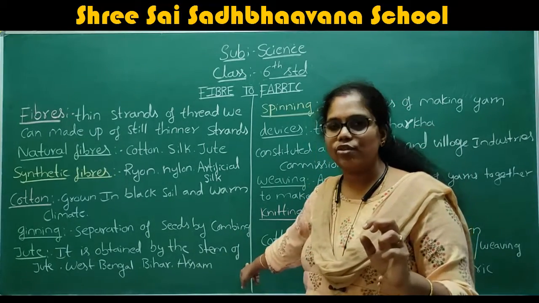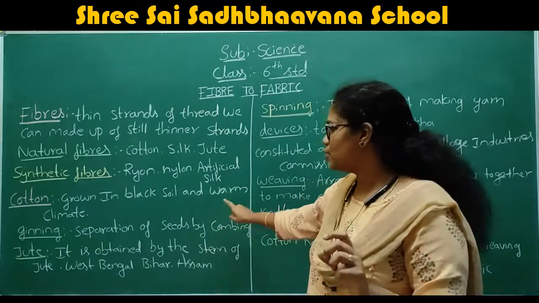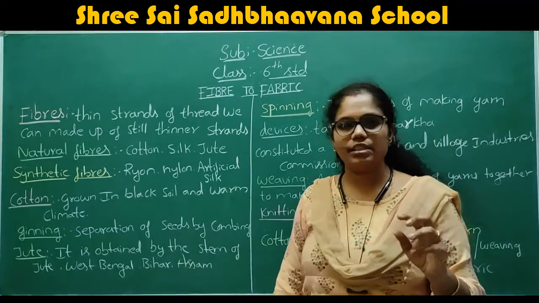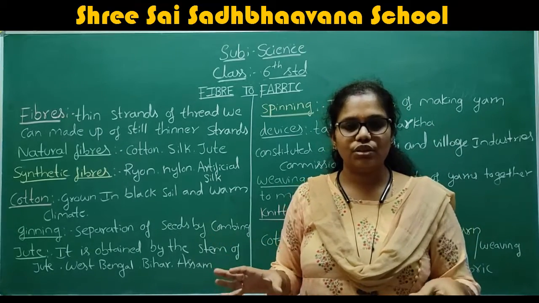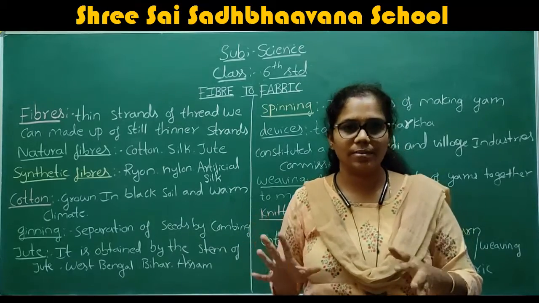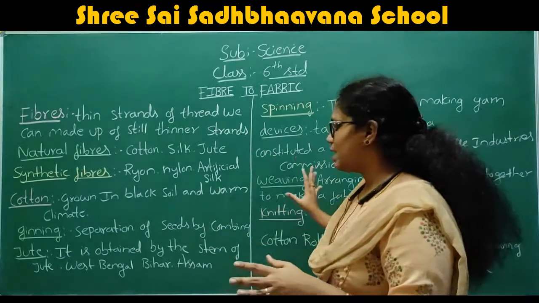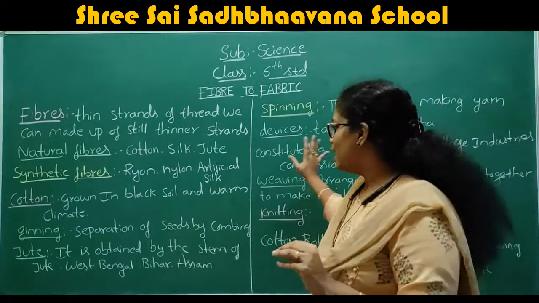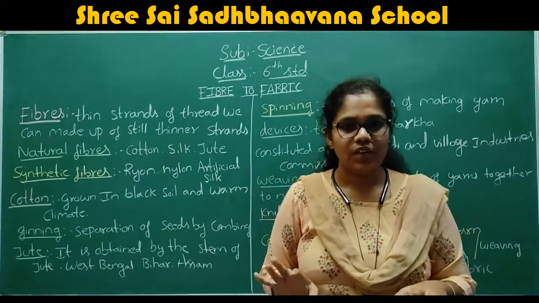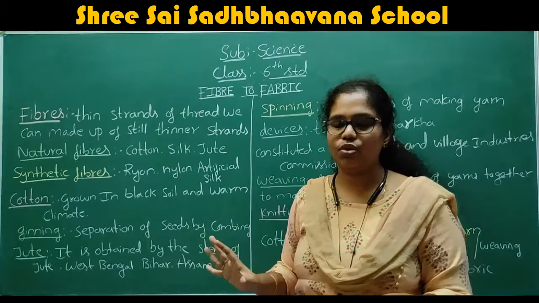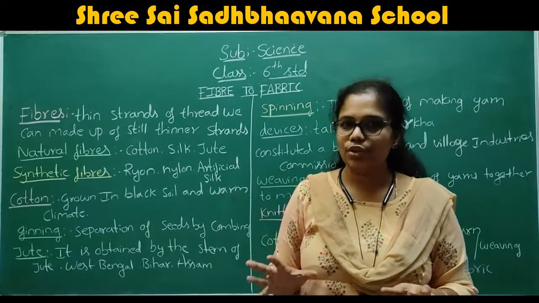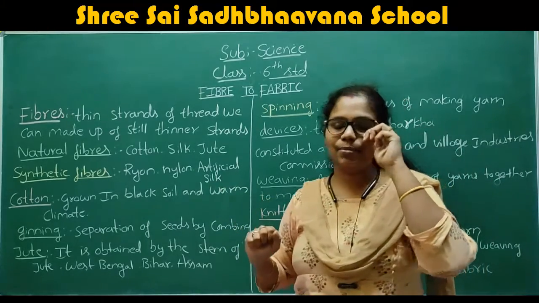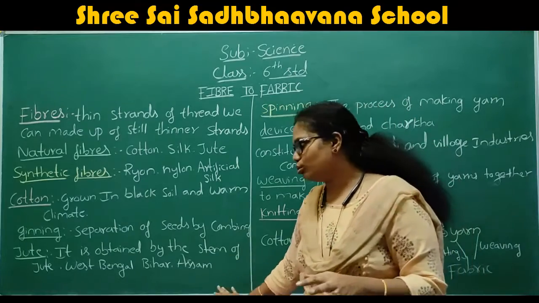Now we are going to discuss the next important thing, the next important natural fiber. The first important natural fiber we discussed was cotton. The next important natural fiber is jute. Jute is also an important natural fiber. For all these things I will show you one video, how the cotton is grown, how the jute is grown. First, see the definitions, where we grow them and all the concepts. Then we will see the video to relate it to this. After that, we are going to discuss the next important natural fiber, that is jute.